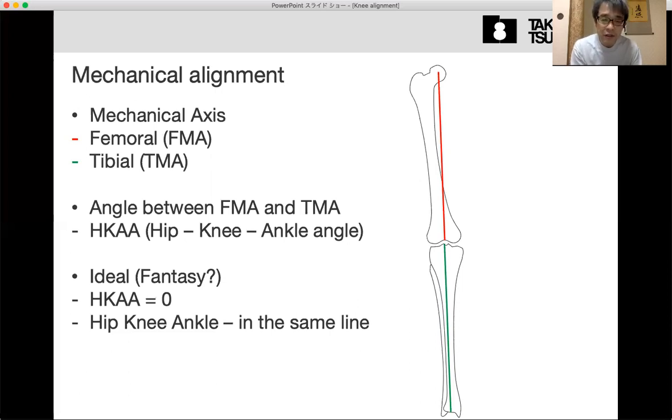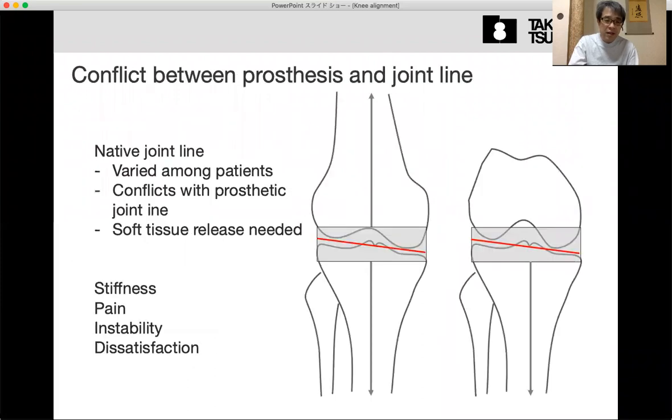Anyway, to simplify this talk, I use the format HKAA. Most important is that the mechanical axis and the joint line are not perpendicular. The native joint line is slightly varus; in other words, the joint line is inclined, slanting medially.